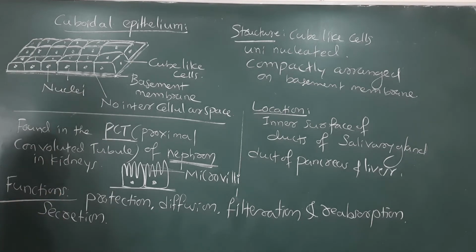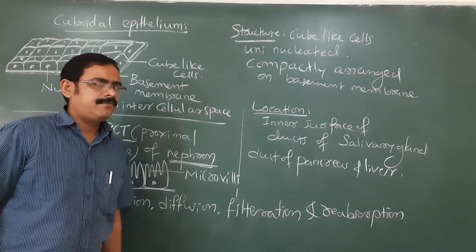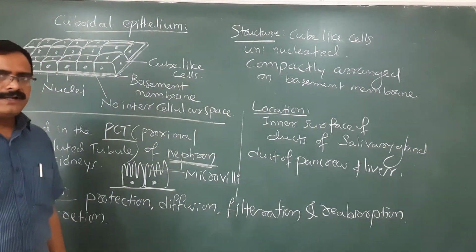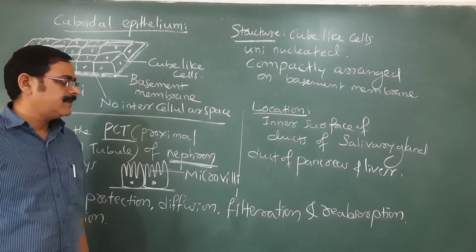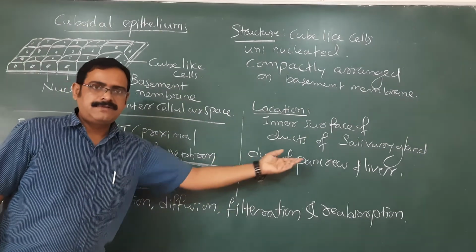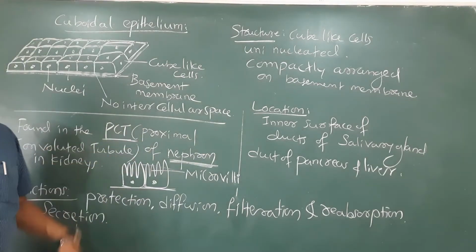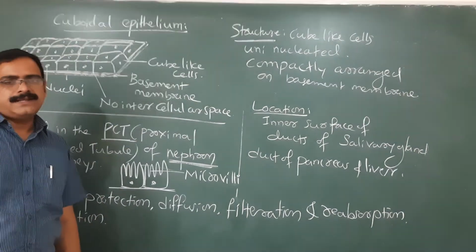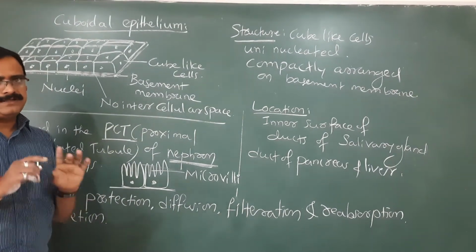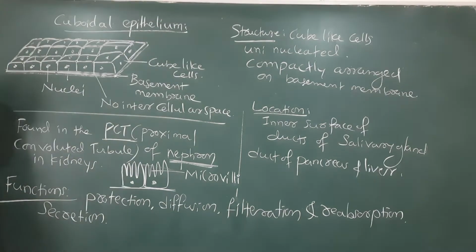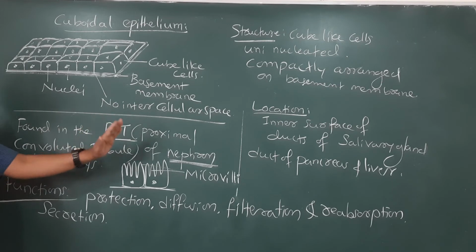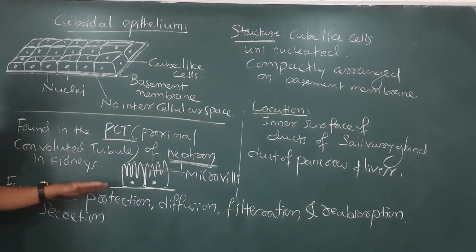Where they are seen, more of them are observable mainly in the inner surface of the ducts of salivary gland, duct of the pancreas, duct of the liver. So these glands are called exocrine glands because they have the duct. Fine. Now here they are also observable in the proximal convoluted tubule of nephron.